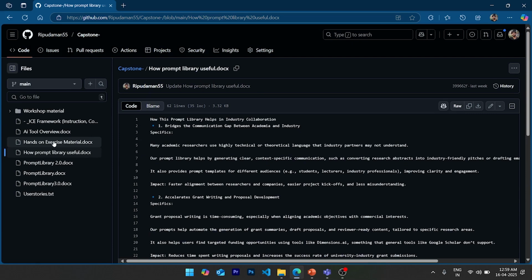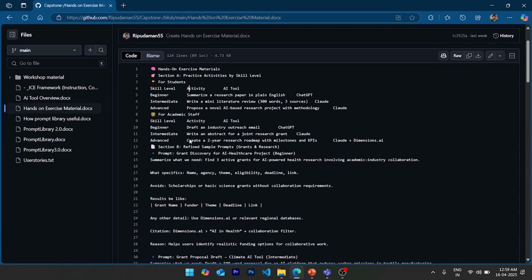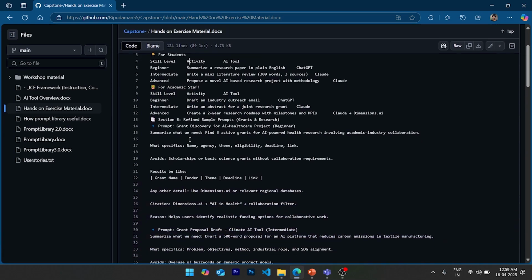Then hands-on exercises for exercise material, like who your user is that is going to read all of this, and how he's going to create a sheet of his progress, how he learned all the things. First of all, the beginner, intermediate, and advanced levels for student and academic, and what activity, GPTs and AI tools he or she should use. And there will be a separate video for dimensions.ai, and this is just a demonstration video of what all the resources are about.